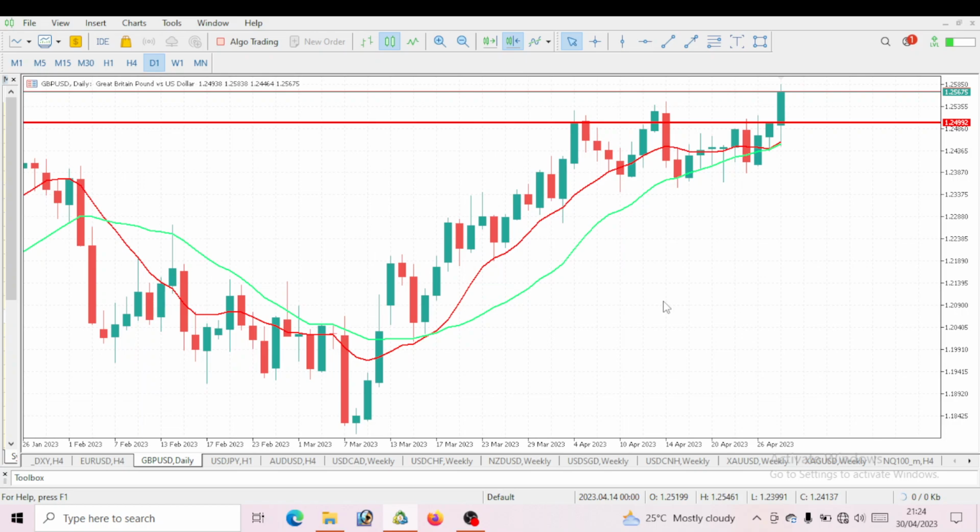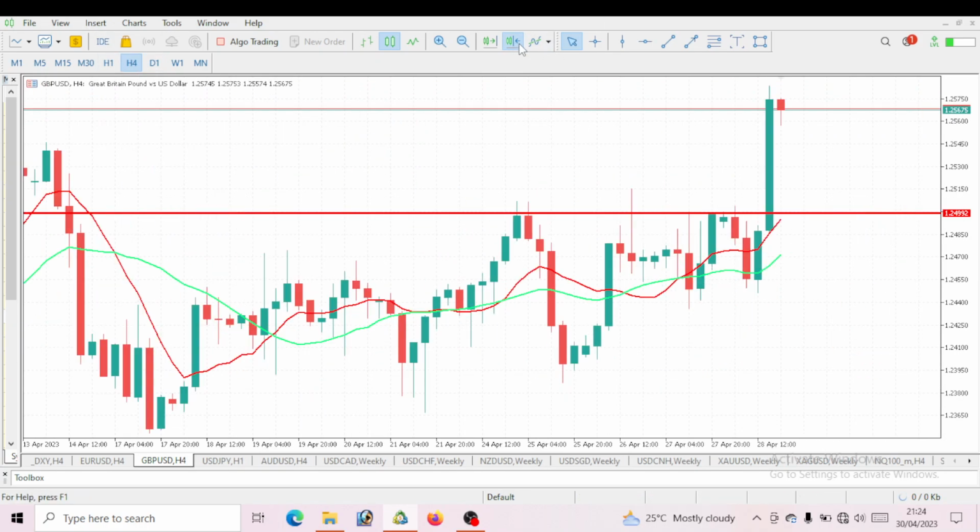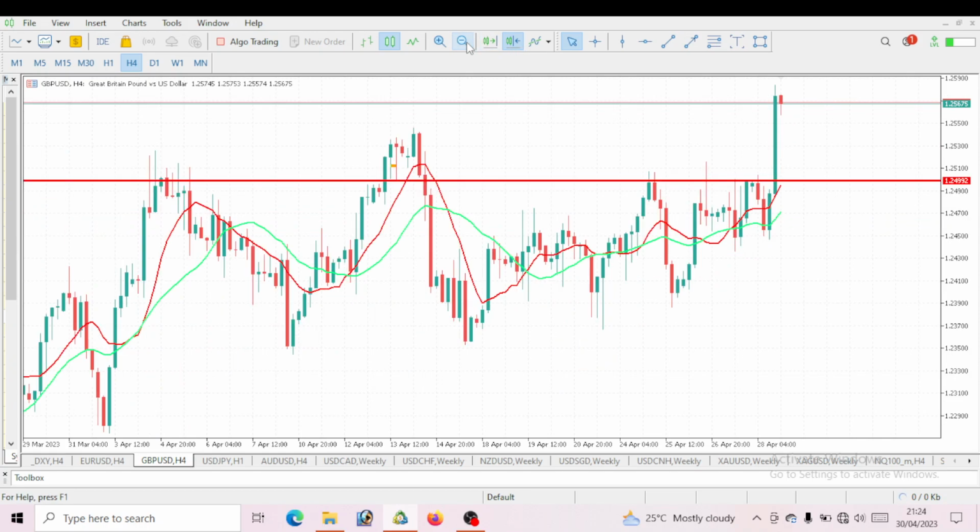But with what I am saying, I will definitely wait for a correction. Personally, this is what I'll be doing. If I don't get that correction, personally, I will not take the trade. But if I get the correction, then I will go ahead and take this trade. And this is where I want to be getting this correction too. You can sit on the 4-hour time frame. I will just wait for GBP USD to give me a correction, come to tap a level of 1.24, around that level. Then I can aim to go long on GBP USD.